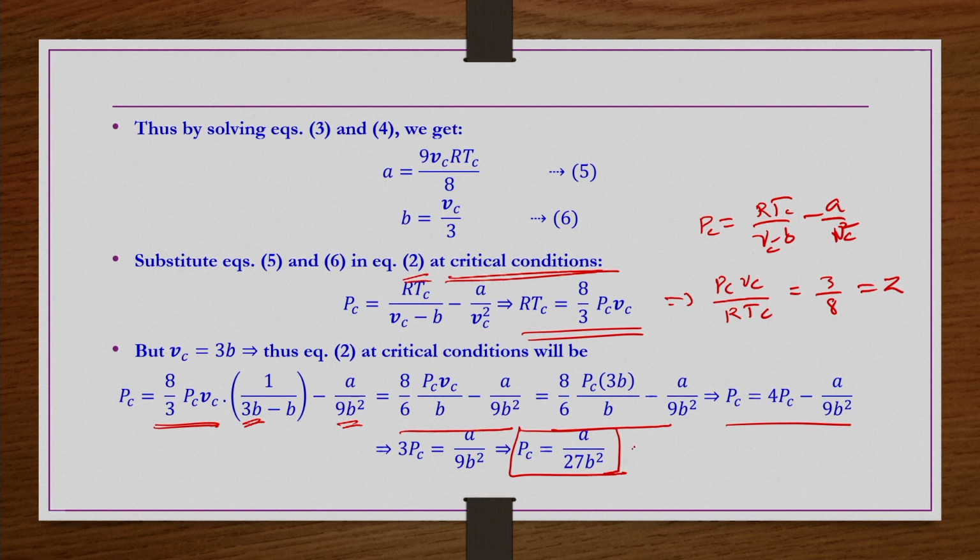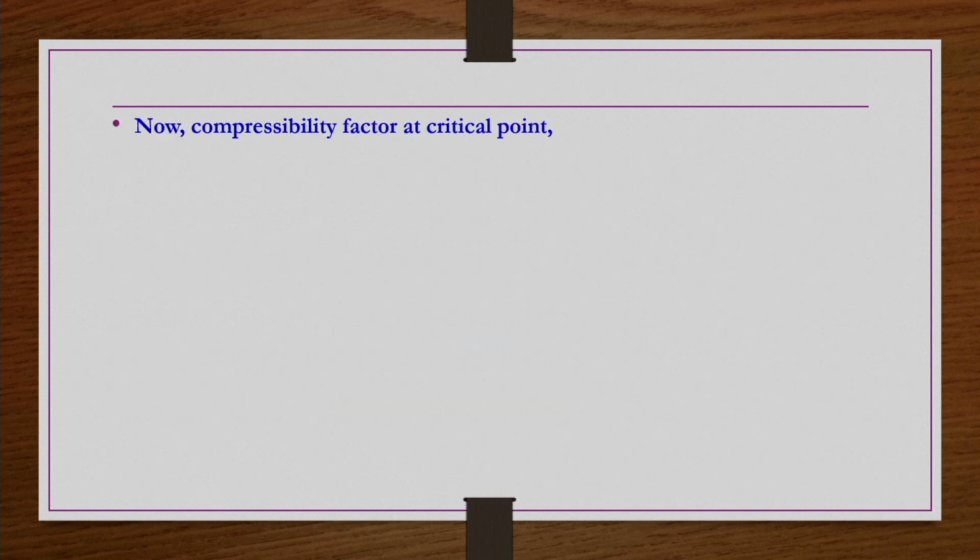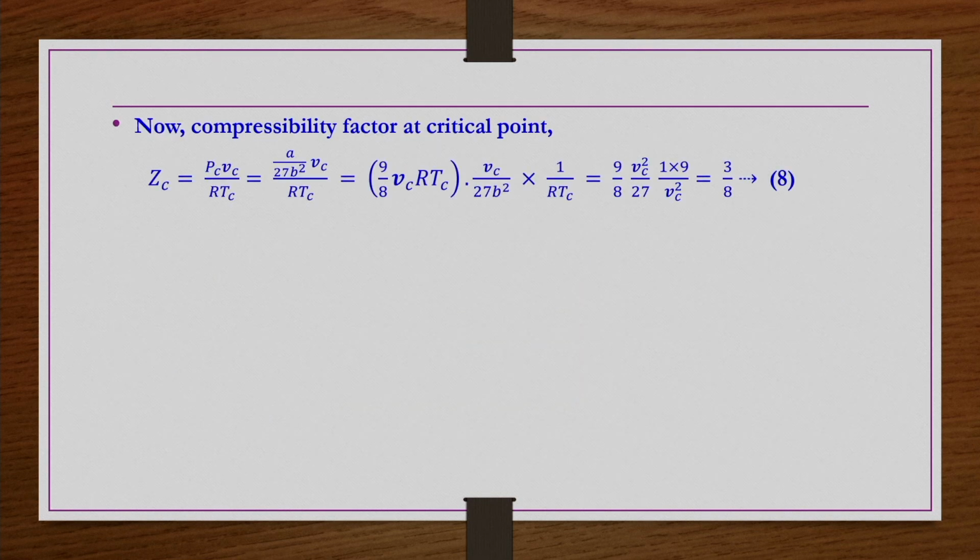So, now you can make use of this condition as well as Pc Vc by RTc is equal to 3 by 8. Now, compressibility factor at critical point, that is Zc is equal to Pc Vc by RTc, though we have already got it. So, Pc is not simply a by 27 b square, Vc is Vc RTc. So, this you rearrange; in place of a, from equation number 5 we have already got a is equal to 9 by 8 Vc RTc, and then b square we keep as it is for the time being, right.